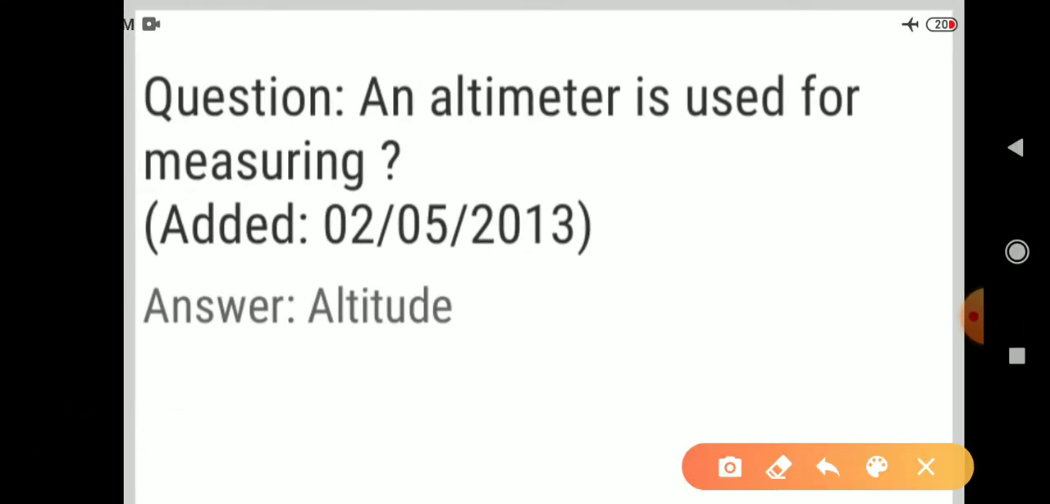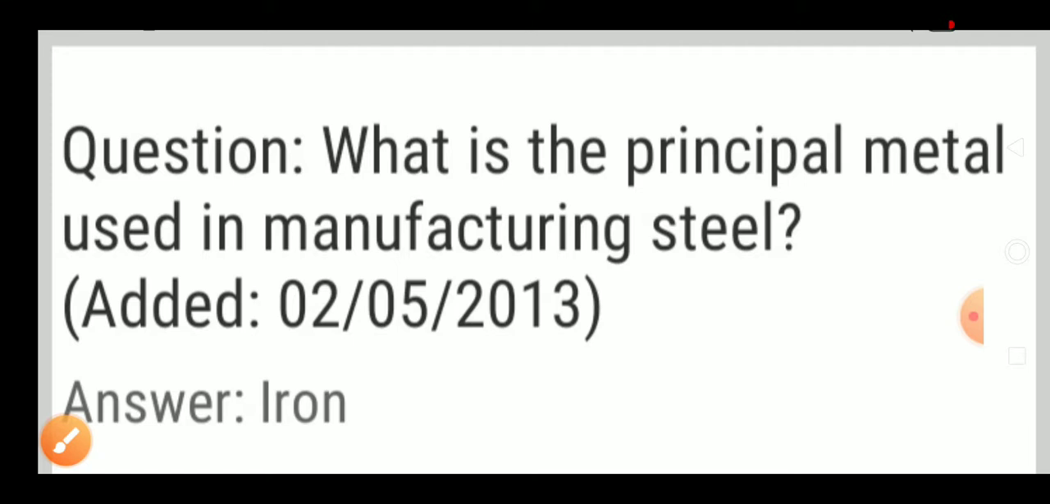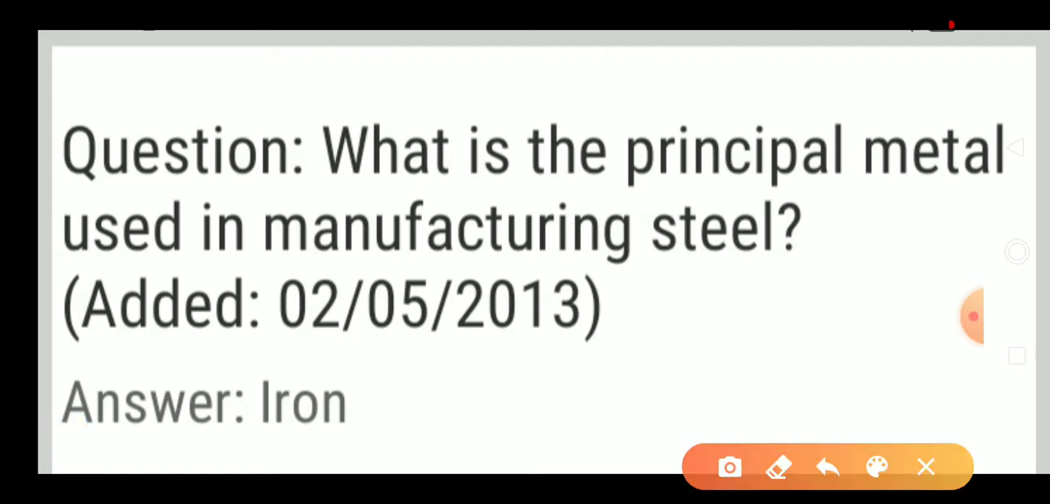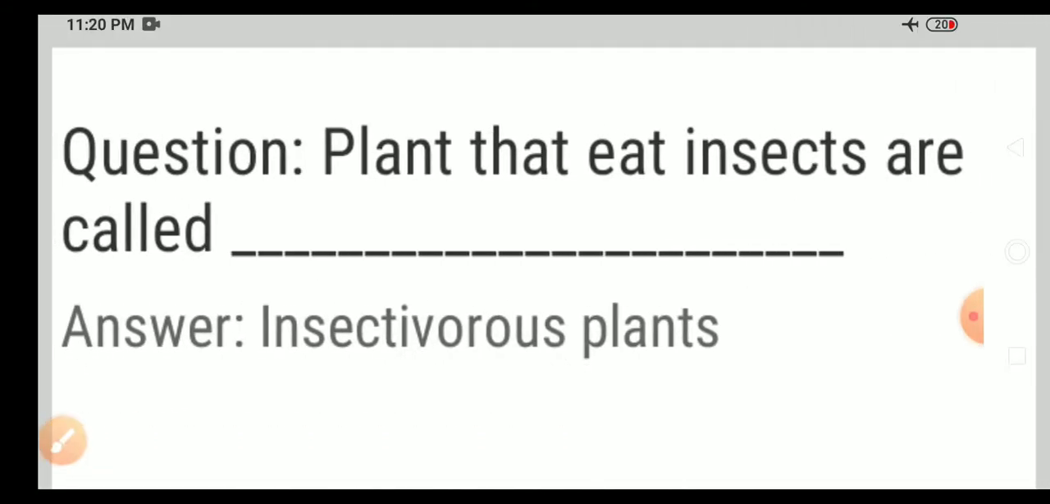Next question. An altimeter is used for measuring, answer, altitude. Altitude is measured by using an instrument named altimeter. Next question. What is the principal metal used in manufacturing steel? Answer: iron. Iron is the principal metal used in manufacturing steel. For the manufacture of steel, we are using iron and carbon.